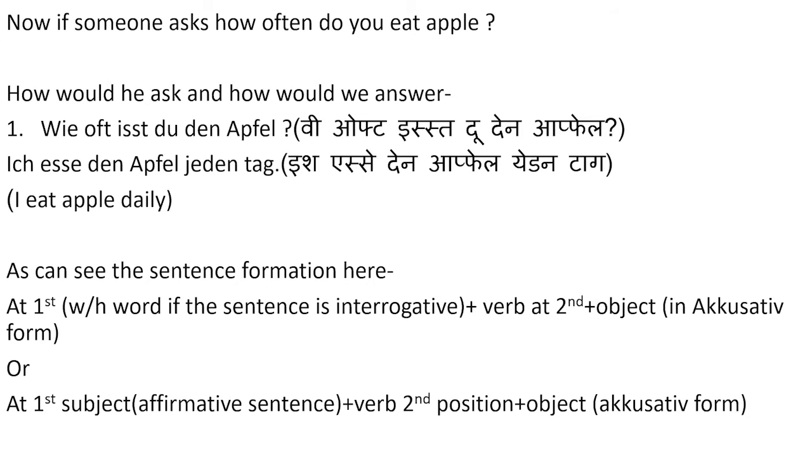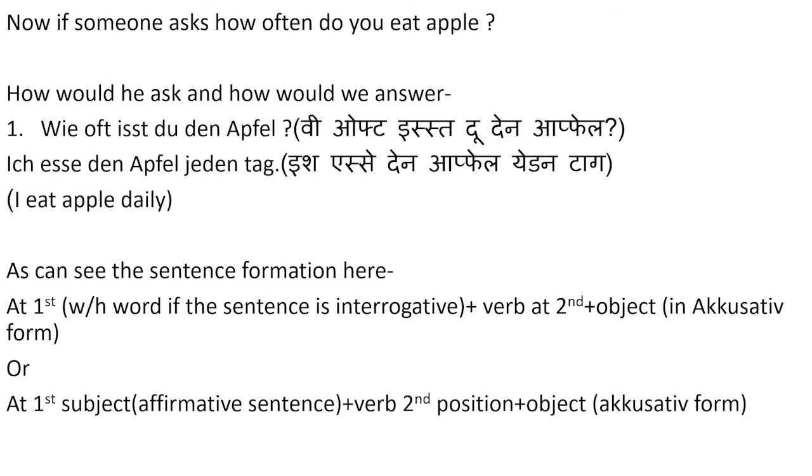Wie means how, oft means often. Then after the question word, we use the verb essen, and essen is conjugated according to the subject, du. So du isst. Let's learn the sentence formation again. We have already discussed it, but I would like to revise it.